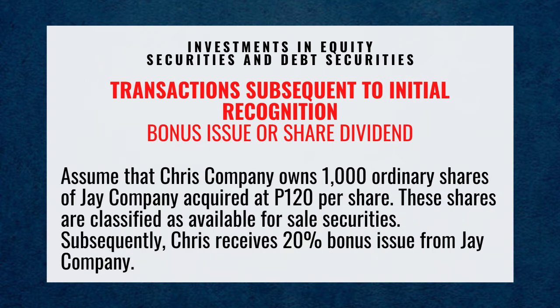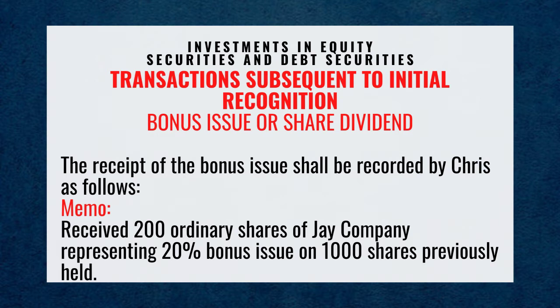Assume that Chris Company owns 1,000 ordinary shares of J Company acquired at 120 pesos per share. These shares are classified as available for sale securities. Subsequently, Chris receives a 20% bonus issue from J Company. The receipt of the bonus issue shall be recorded by Chris as follows. Memorandum entry: receive 200 ordinary shares of J Company representing 20% bonus issue on 1,000 shares previously held.